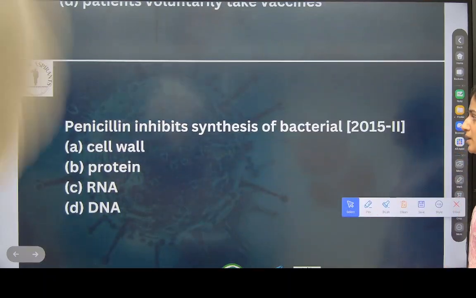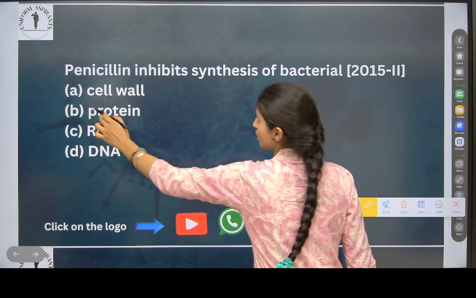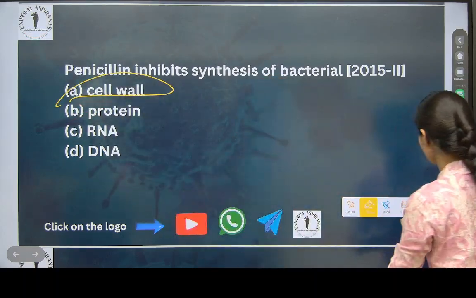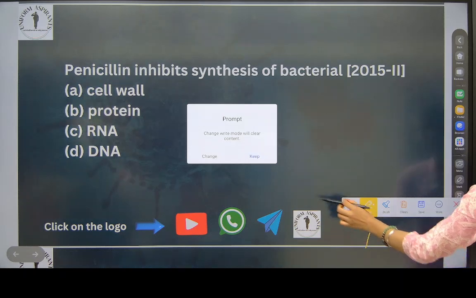See now, penicillin inhibits synthesis of bacterial cell wall. Yes. Okay. Check this now.